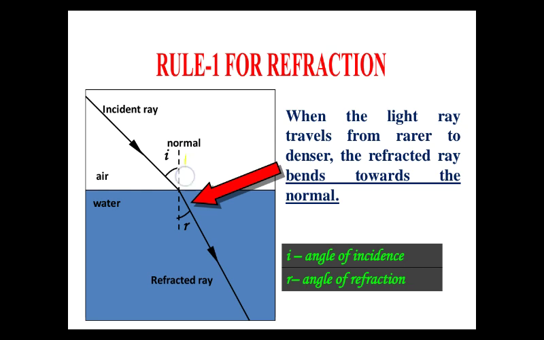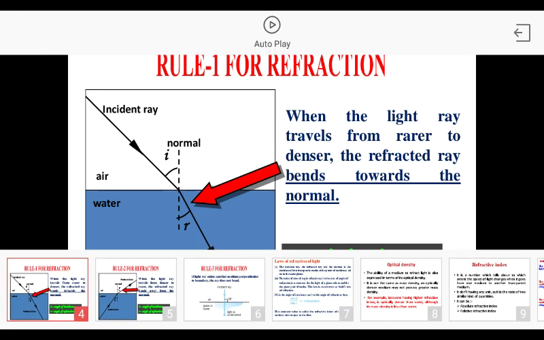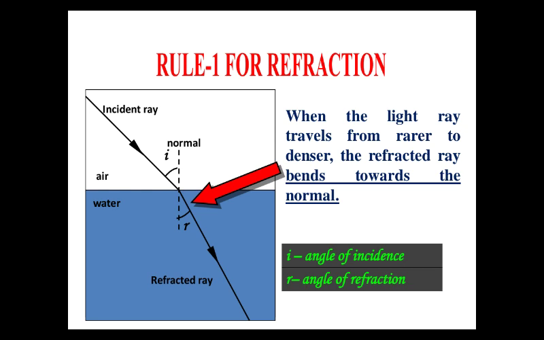The angle between the incident ray and normal is the angle of incidence, and this is the refracted ray, the bending ray, and the angle between the normal and refracted ray is the angle of refraction. As this angle is smaller compared to this angle, we can say when a ray of light is going from rarer to denser, the angle of incidence is more compared to the angle of refraction.